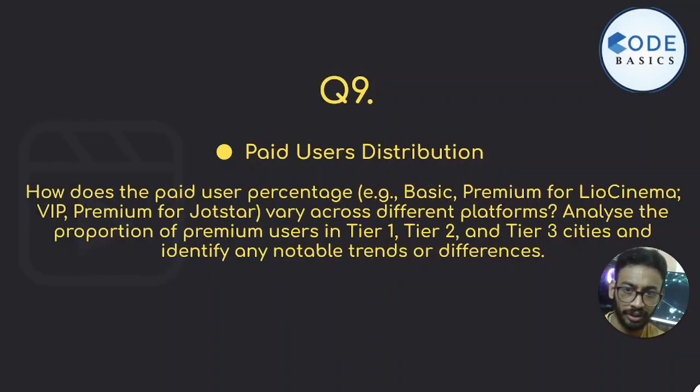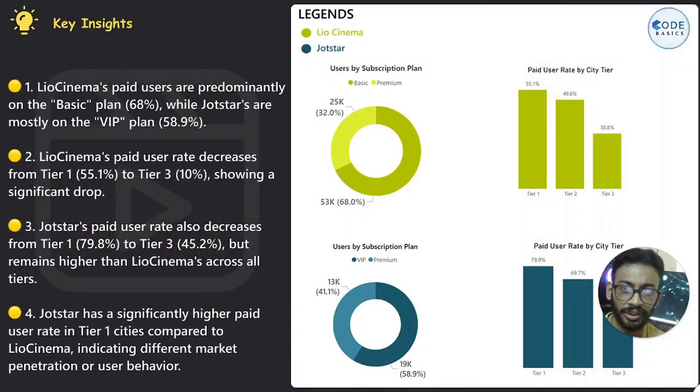Then question number 9 is all about paid user distribution. How does the paid user percentage vary across different platforms? Analyze the proportion of premium users in tier 1, tier 2, and tier 3 cities, and identify any notable trend or difference. LioCinema's paid users are prominently on the basic plan, 68%, while Jotstar's are mostly on the VIP plan, which is 58.9%.